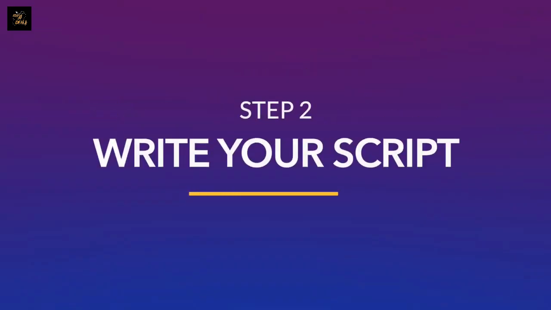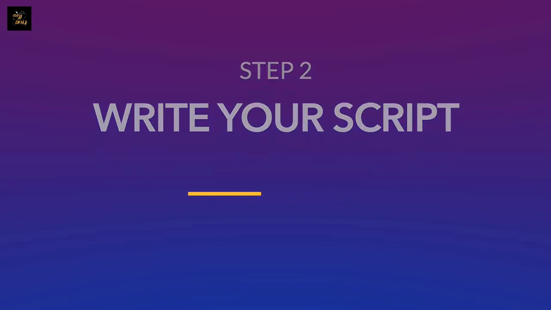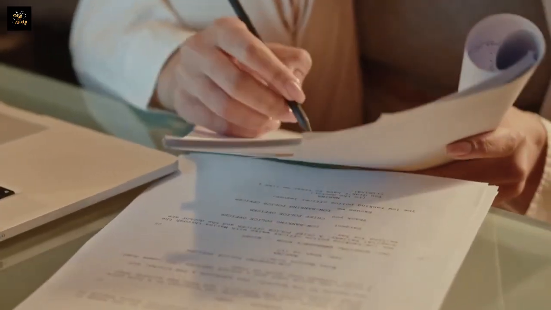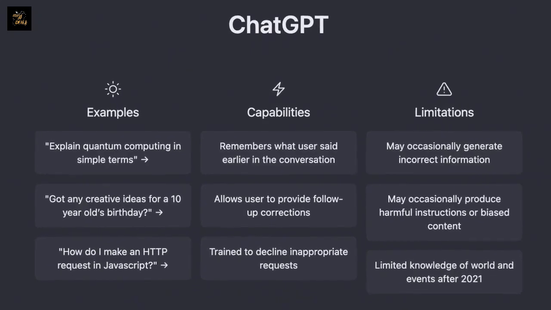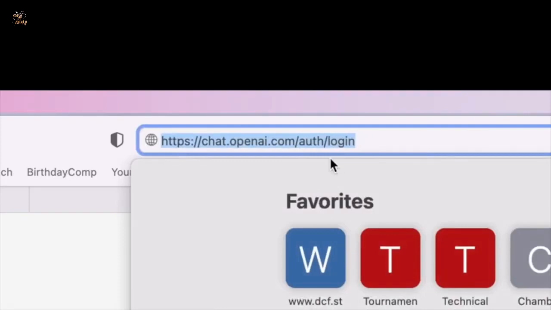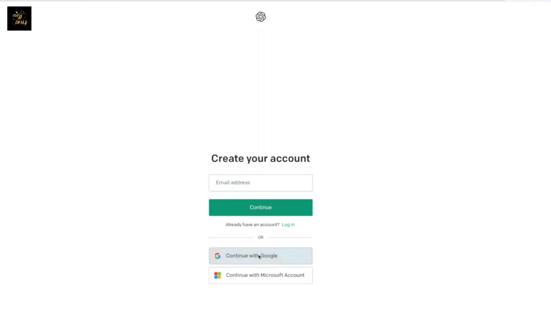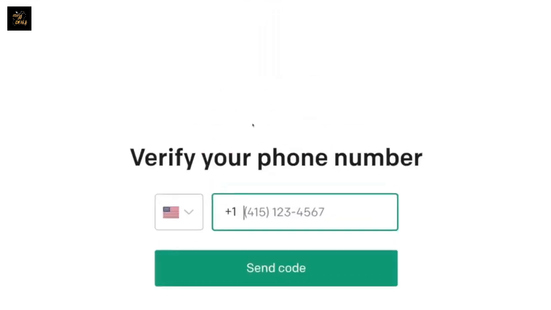Now, once you've finalized your idea, the next step is to write a compelling script. Script writing is perhaps the most time-taking part of the video making process. But thankfully, with ChatGPT, you can create a compelling YouTube script in minutes. If you haven't already done so, sign up to ChatGPT. The process is fairly straightforward, and you can sign up with an existing Google or Microsoft account and then verify your phone number with an OTP to get started.